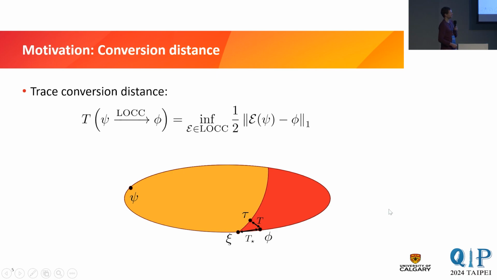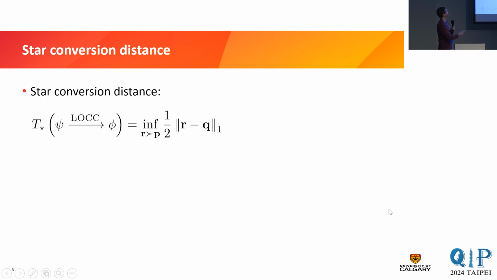And in general, we can also use different distances, right? We could use a purified distance or something like that to measure the distance between states. And what we will use here is, in fact, another distance. What we looked at is what we call the star conversion distance. So here we restrict ourselves to pure states, because this will allow us to get much neater results. And in particular, we define the star conversion distance like that.